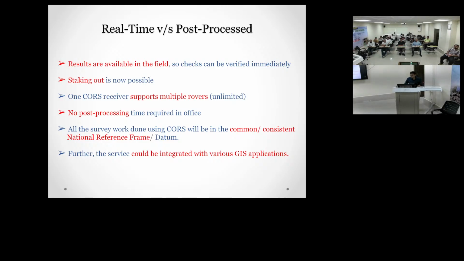One CORS receiver supports multiple rovers, so you can use many rovers at a time. No post processing time is required in the office. All the survey work done using CORS will be in a common, consistent national reference frame. That reference frame will be the same, the CORS-based reference frame, because otherwise someone will observe in another reference frame. Suppose you are not using CORS but the GCPs we established earlier; there will be variation in the coordinates.